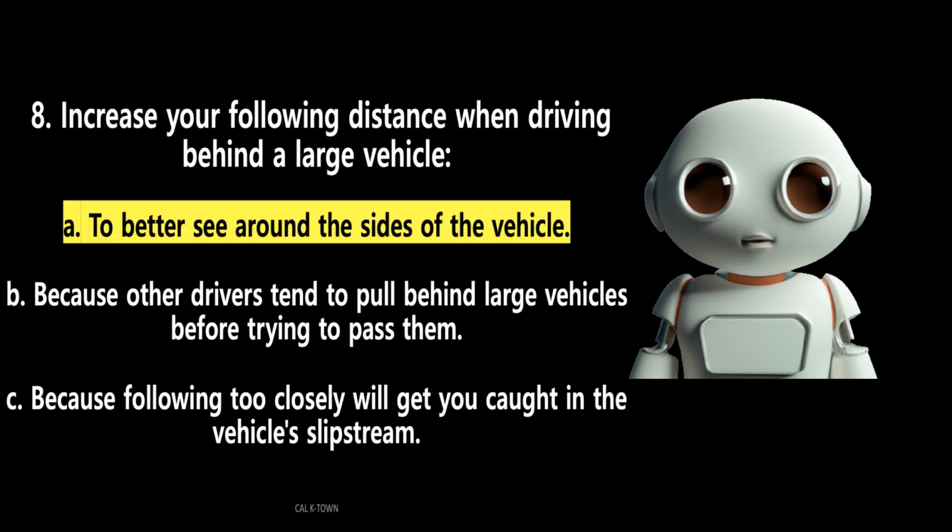The answer is A. To better see around the sides of the vehicle. Drivers of trucks, buses, vans, and any vehicles pulling campers or trailers may not be able to see you if you are driving directly behind them. Increase your following distance when driving behind one of these vehicles. Additionally, large vehicles can block your view of the road, so increase your following distance to look around the sides of the vehicle and see the road ahead.